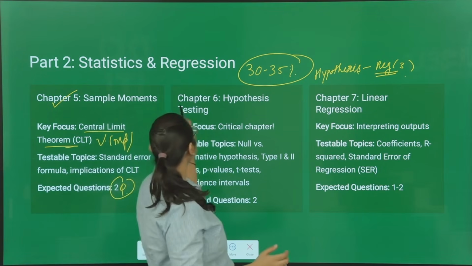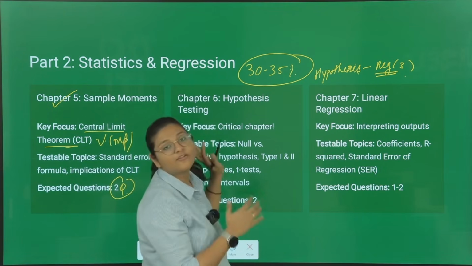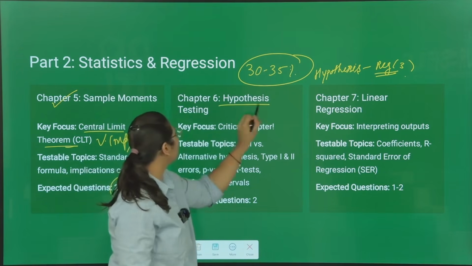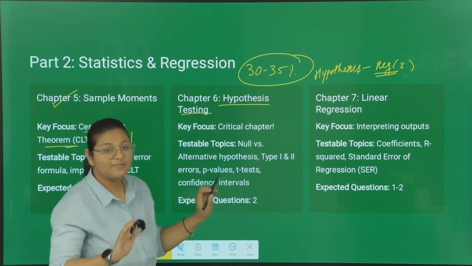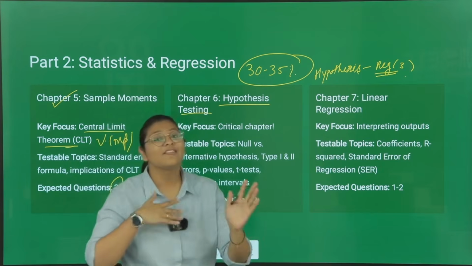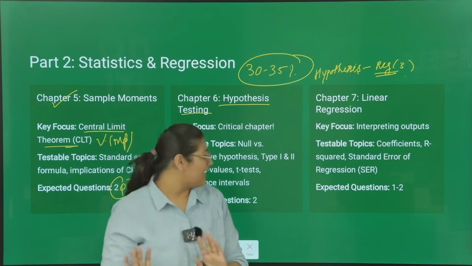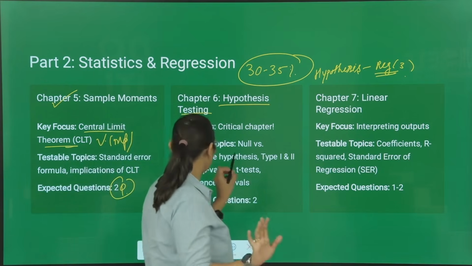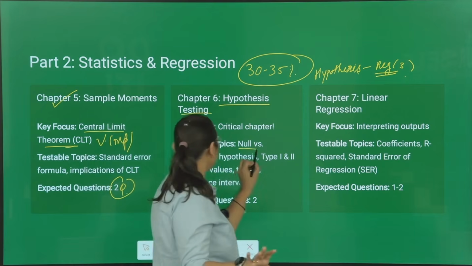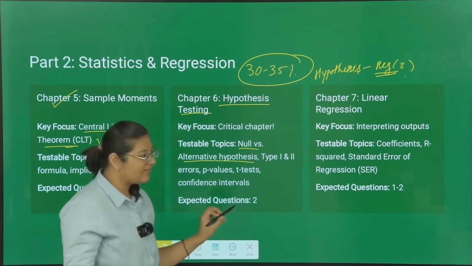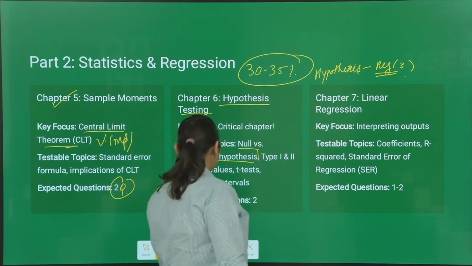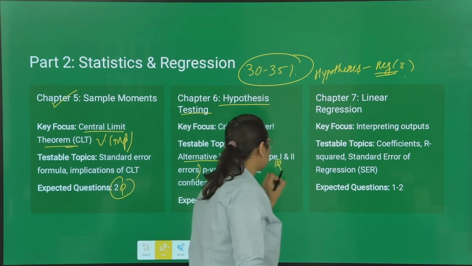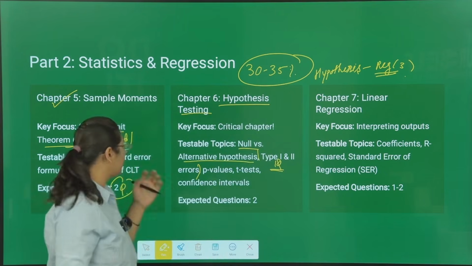Then coming to the most critical chapter of quants, that is hypothesis testing. Now this chapter is very interesting but a little tricky. So understand it very nicely, and from here they can test you on topics like null and alternative hypothesis, type 1 and type 2 error. For sure one question from this topic will be there. Type 1, type 2 errors.